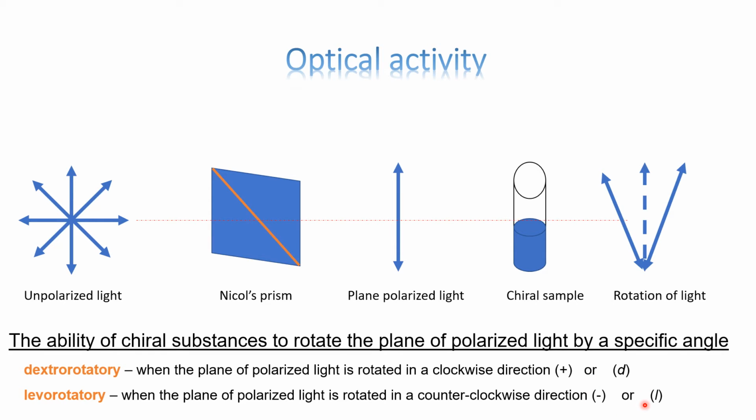Do not confuse these two forms with capital D and capital L, because that DL is a different nomenclature, and this small d and small l, it is just denoting optical activity on the right hand side or left hand side. So this DL nomenclature as well as R and S assignment, cis and trans, we are going to see this all in the upcoming videos.